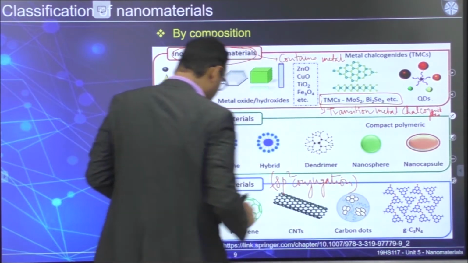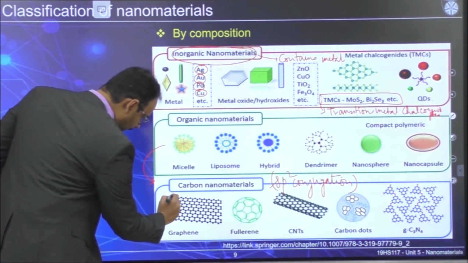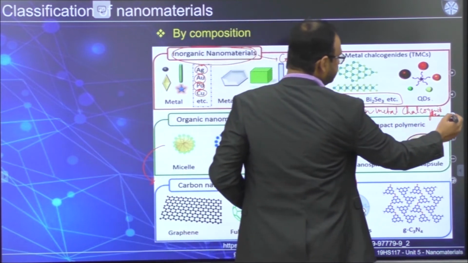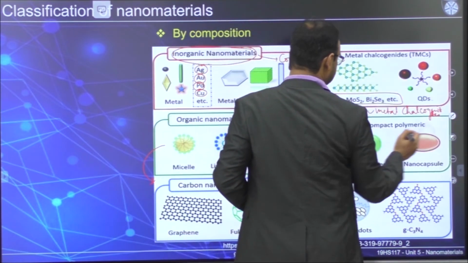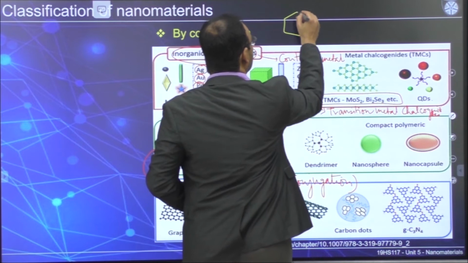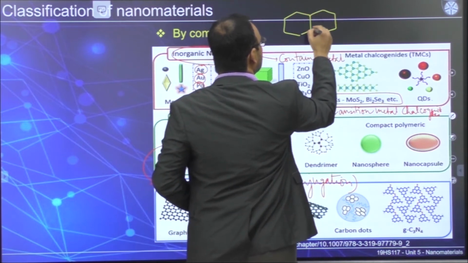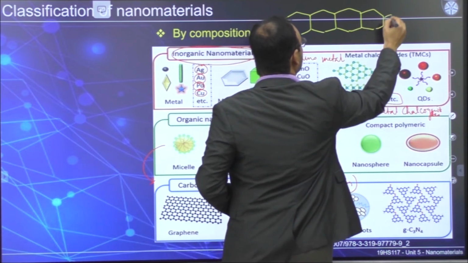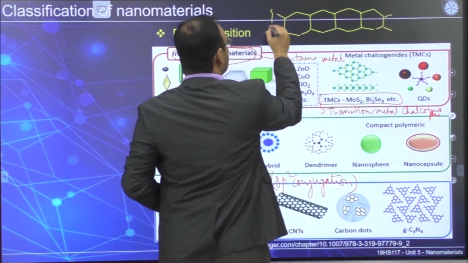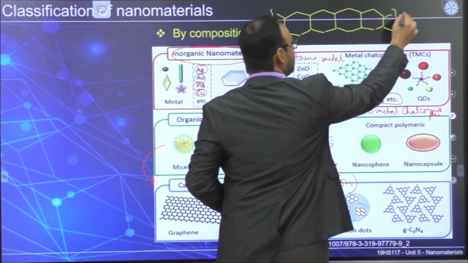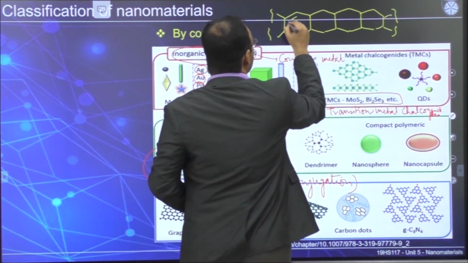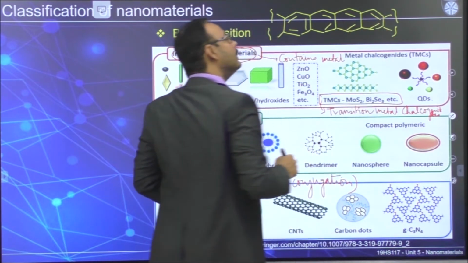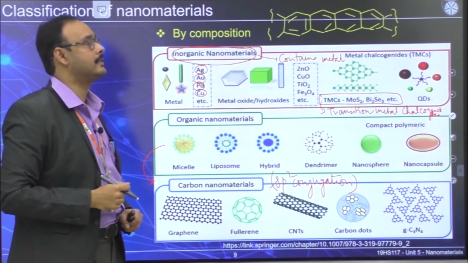Essentially, that means when I write like this, it is extended. You can start with any benzene ring and then you can put the conjugation.